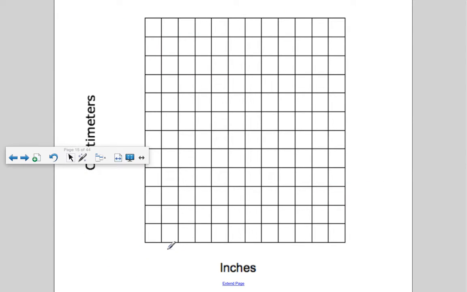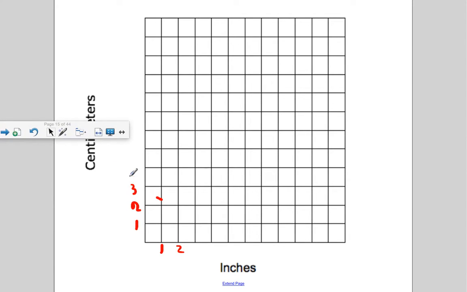that for every 1 inch, there are about 2 1/2 centimeters. So if something measured 2 inches, like a pinky, it would be about 5 centimeters.